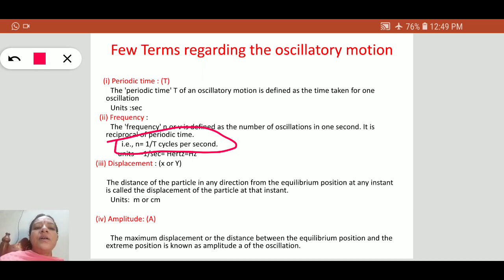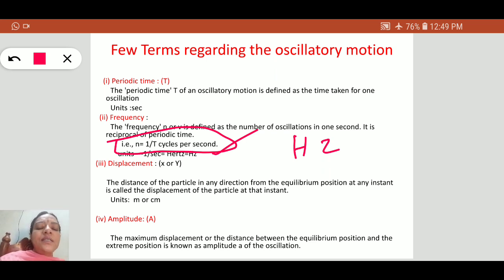So the unit for frequency is 1 by second. 1 by second is named after the scientist Hertz. We call it a Hertz, Hz. The SI unit for frequency is Hertz.